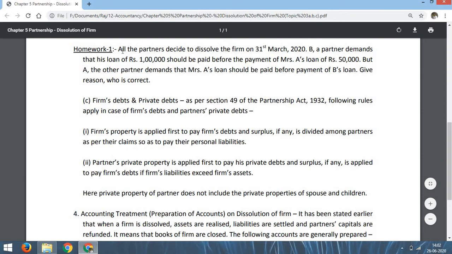Homework 1. You are given homework 1. All the partners decide to dissolve the firm on 31st March. B, a partner, demands that his loan of rupees 1 lakh should be paid before the payment of Mrs. A's loan of rupees 50,000. But A, the other partner, demands that Mrs.